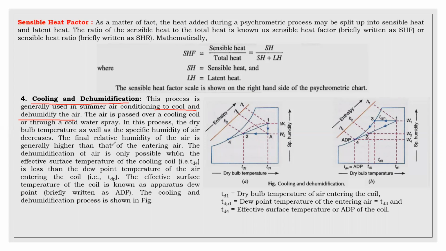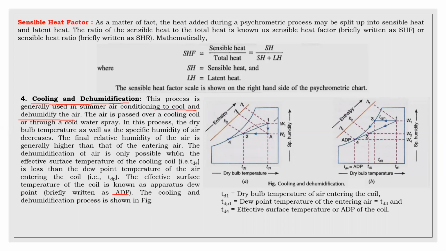The dehumidification of air is only possible when the effective temperature of the cooling coil is less than the dew point temperature of the air entering the coil. The effective temperature of the coil is known as apparatus dew point temperature. It is denoted by ADP. The cooling and dehumidification process is shown in the figure.